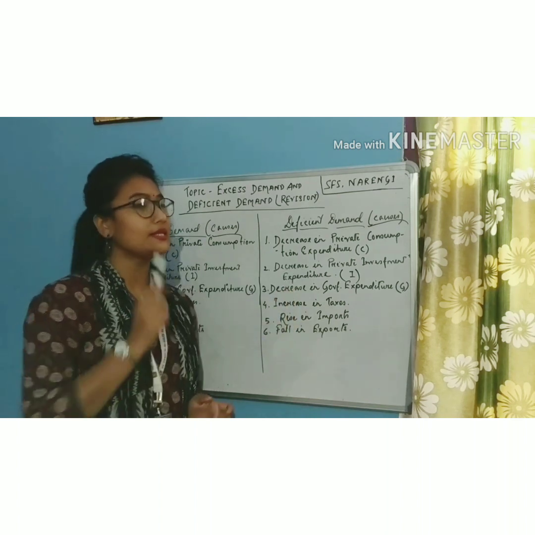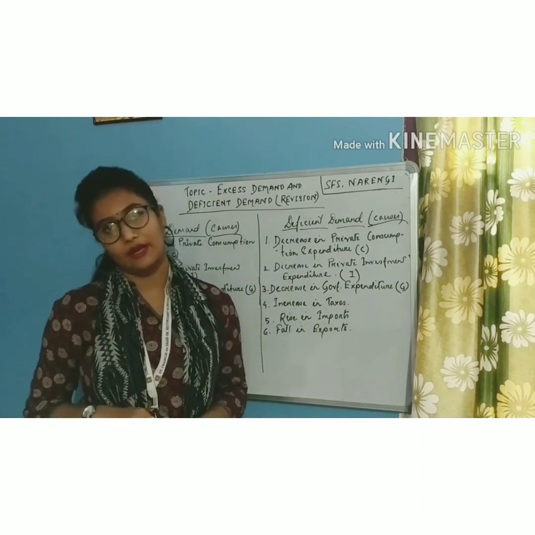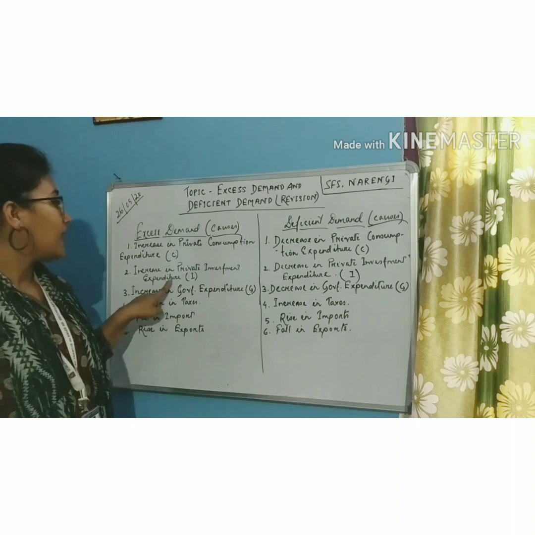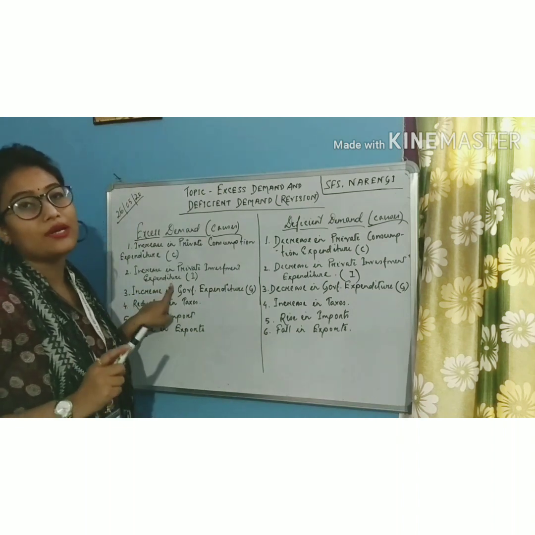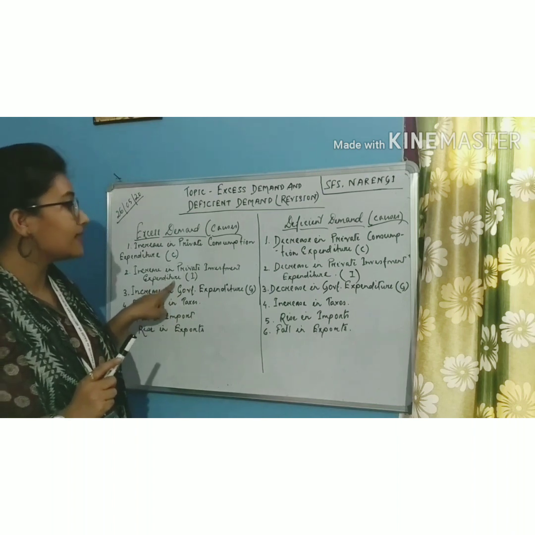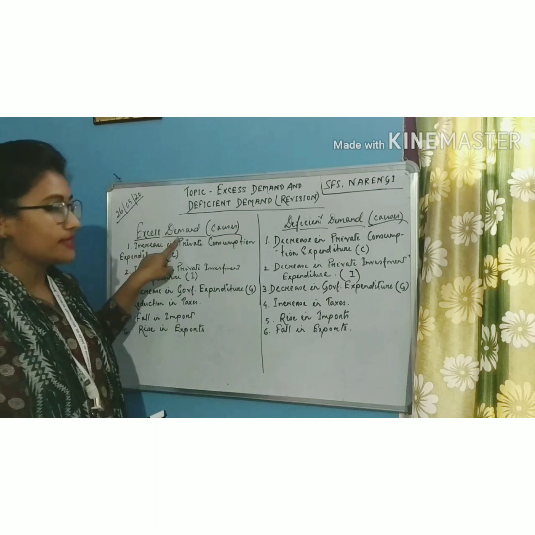And when this happens, this will also lead to a situation of deficient demand. So students, higher future returns and lower rate of interest leads to increase in private investment expenditure, which in turn leads to excess demand.